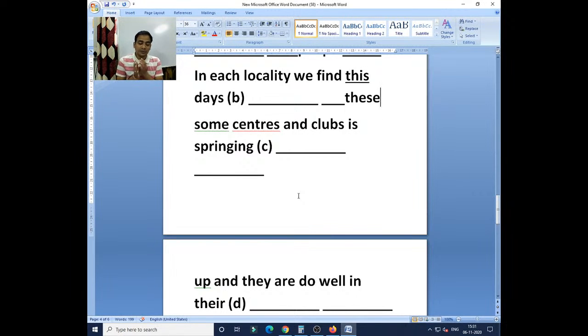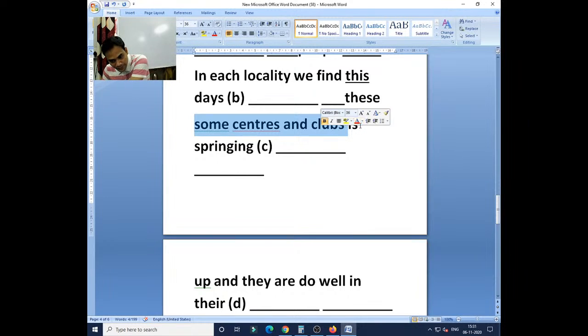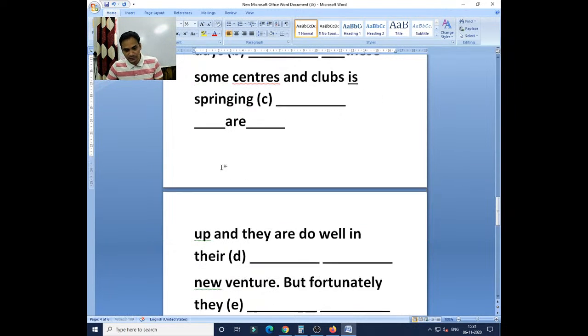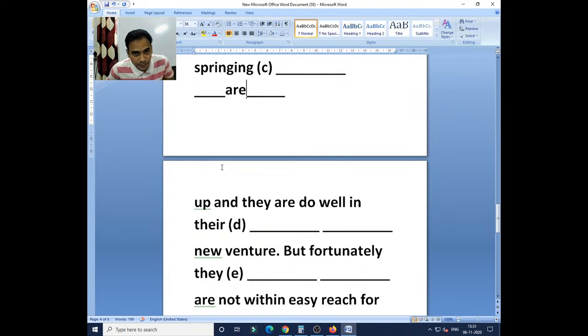Bani Trivedi, remember that while you are reading the sentences, you need to be very careful. Don't run faster, read each and every line, understand it, then do it. So it is very clear. We talk about a plural noun, so we need to use a plural verb, because we talked about some centers and clocks. It should not be the singular verb. You replace your helping verb is into are. Clear? This is a very easy one. Singular subject, singular verb, plural subject, plural verb.